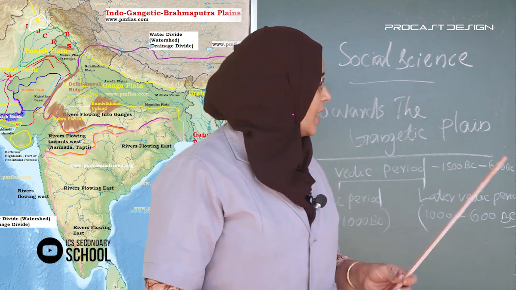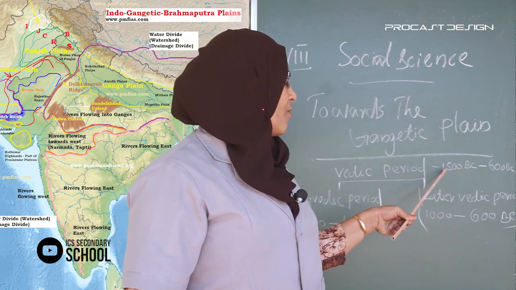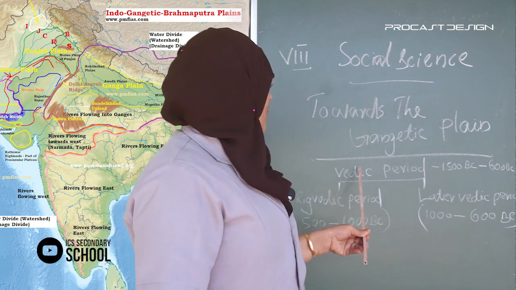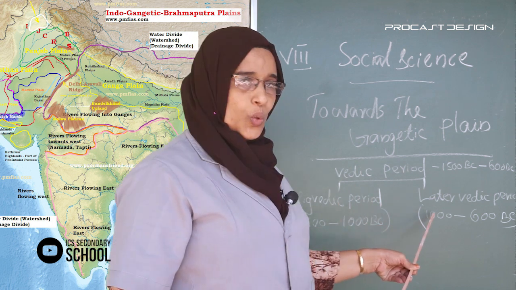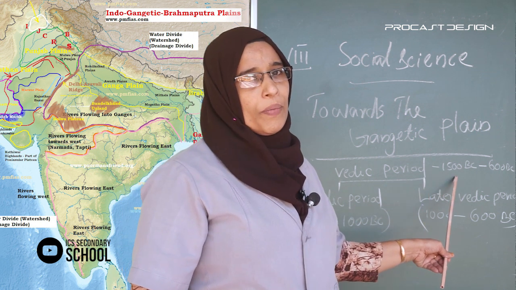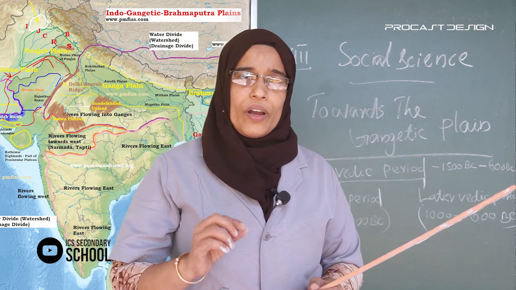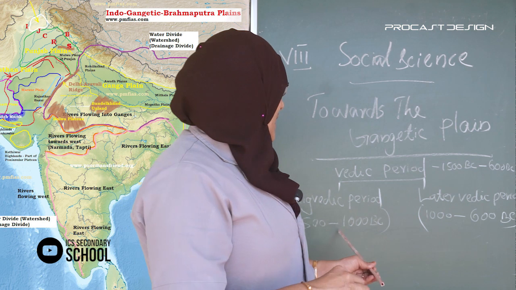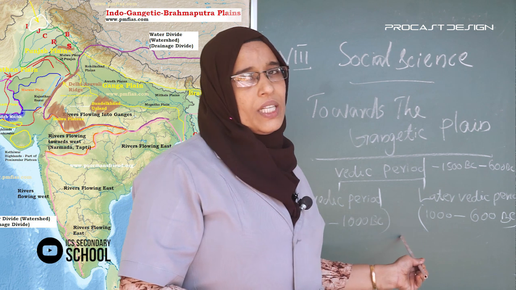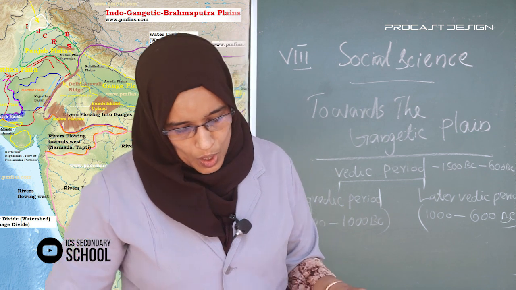Then look at the chart. The Vedic period is 1500 BC to 600 BC. The Vedic period is divided into two: the Rigvedic period and the later Vedic period. The Rigvedic period is 1500 BC to 1000 BC. The later Vedic period is 1000 BC to 600 BC.